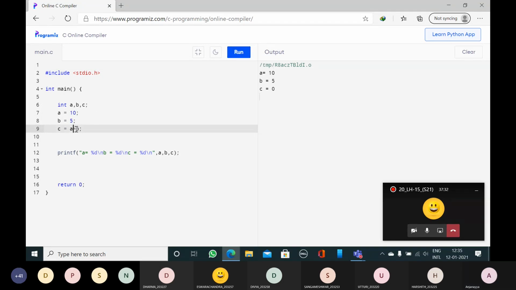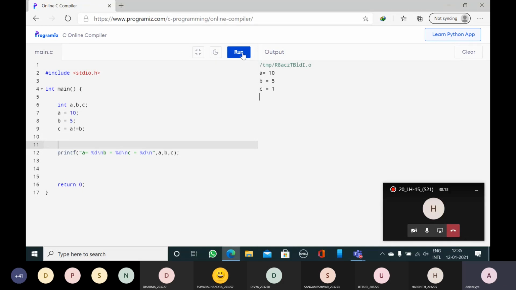Now, equal. Are they same? Whether 10 is equal to 5? No. No means 0. So output is 0. Now, 10 not equal to 5. True. True means value is 1. The output is 1. So this is about relational operators: greater than, lesser than, greater than or equal to, lesser than or equal to, double equal to, not equal to. These 6 operators are called relational operators.